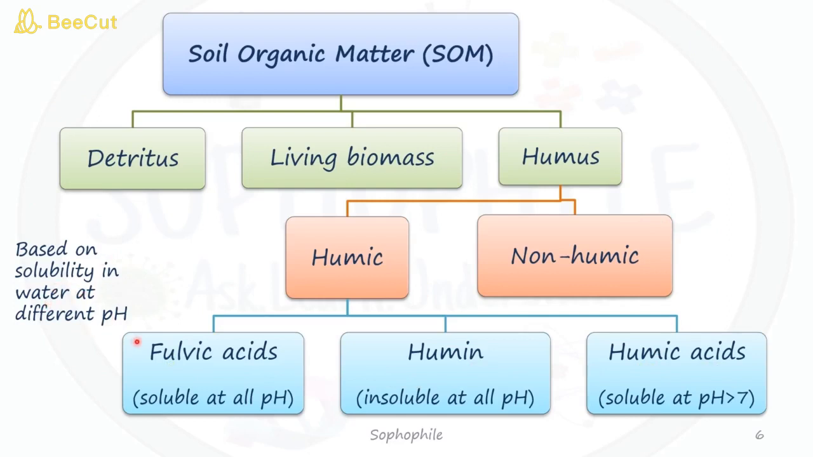at different pH. So fulvic acids are soluble at all pH in water. They are a mixture of weak aliphatic and aromatic organic acids. Then humins are insoluble at all pH in water, while humic acids are soluble in water at alkaline condition, that is when the pH is greater than 7, while they are insoluble under acidic condition, that is when the pH is less than 7.